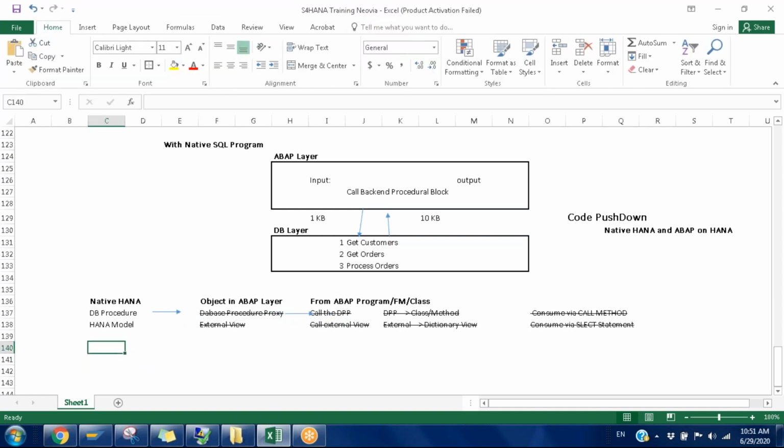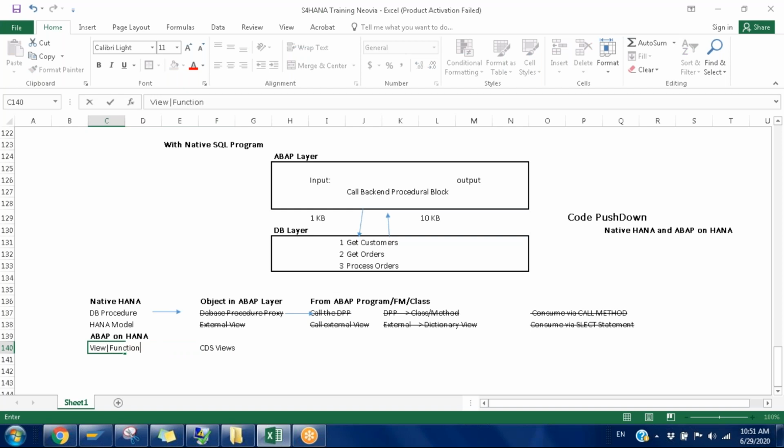Now we'll be having ABAP HANA, for the flexibility of ABAP HANA. This time, instead of creating the objects at the HANA database level, we'll be creating objects here only. We'll create a CDS view so that it will create an object in the DB level automatically, either a view or a database function.